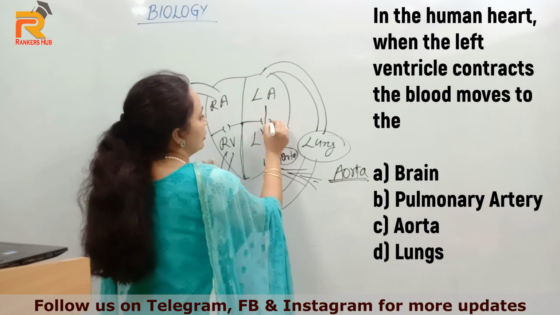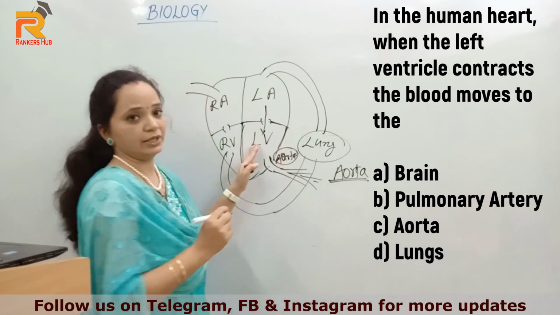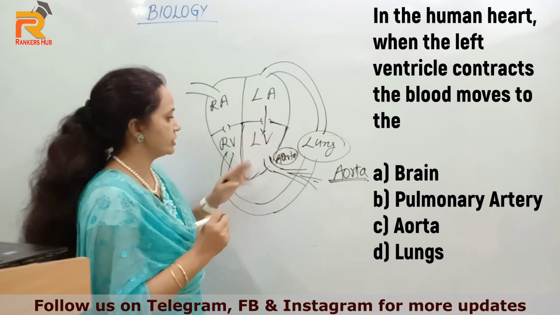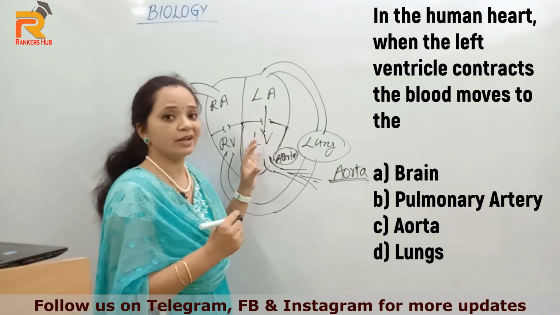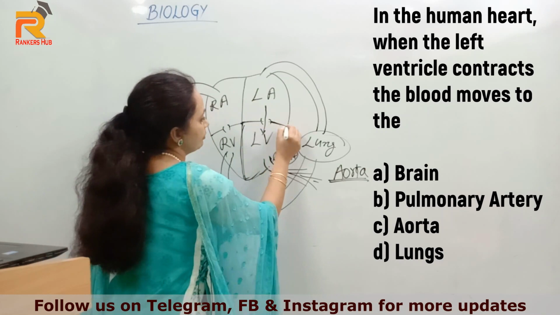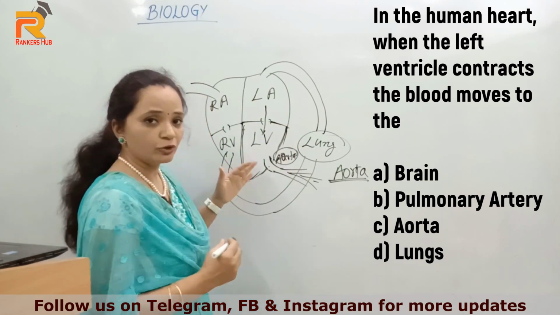And one more point regarding this: among all these 4 chambers, the left ventricle is the biggest chamber of the heart. This question can be asked in exam, which among these 4 chambers is the largest or biggest one. So left ventricle is the biggest chamber of the heart.